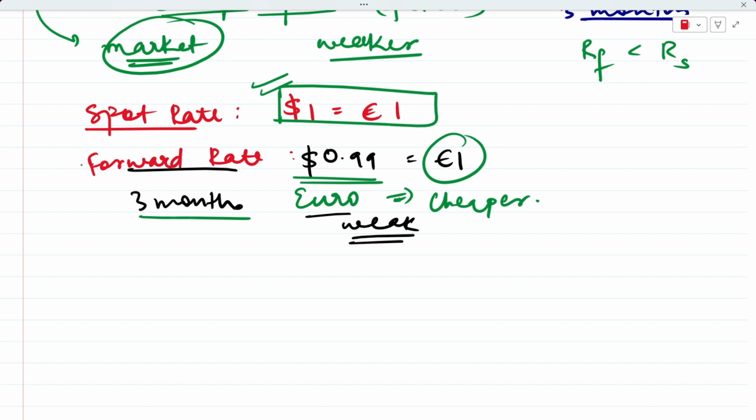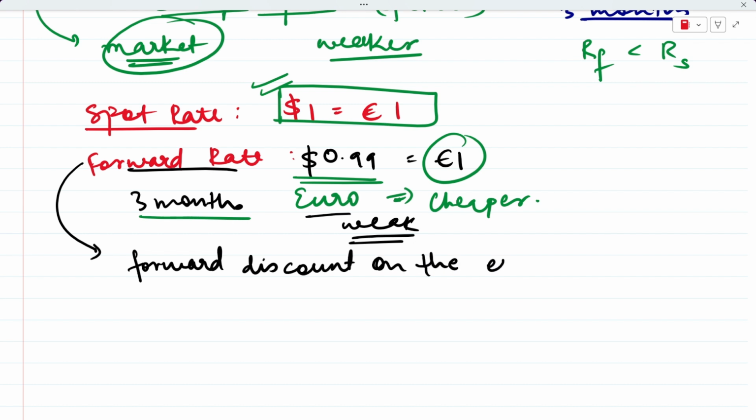This means that the forward rate that we see here is a forward discount on the euro. The meaning of discount is simple: you're going to get the euro at a very cheap price. That is the meaning of a discount on the euro, because you're going to receive the euro at a very cheap price.